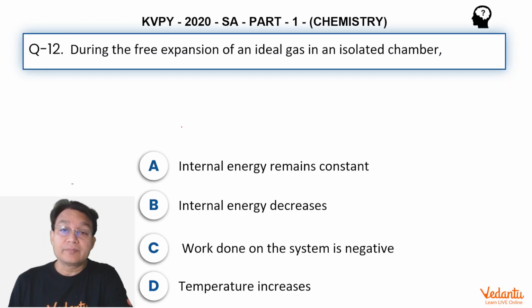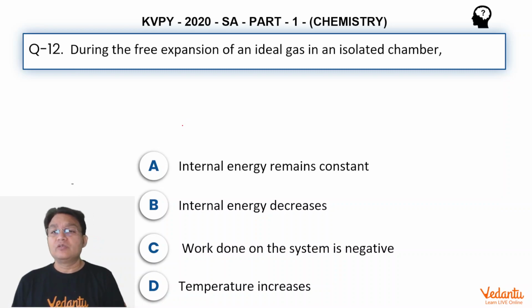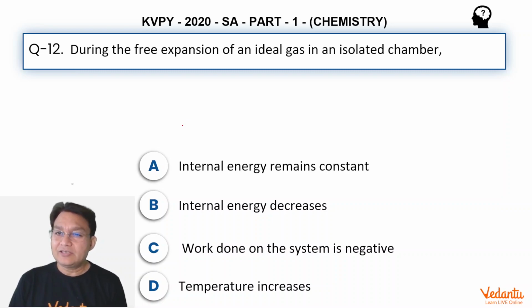to thermodynamics. During the free expansion of an ideal gas in an isolated chamber: internal energy remains constant, internal energy decreases, work done on the system is negative, and temperature increases. So let us see what are the correct options. Free expansion of an ideal gas in an isolated chamber.